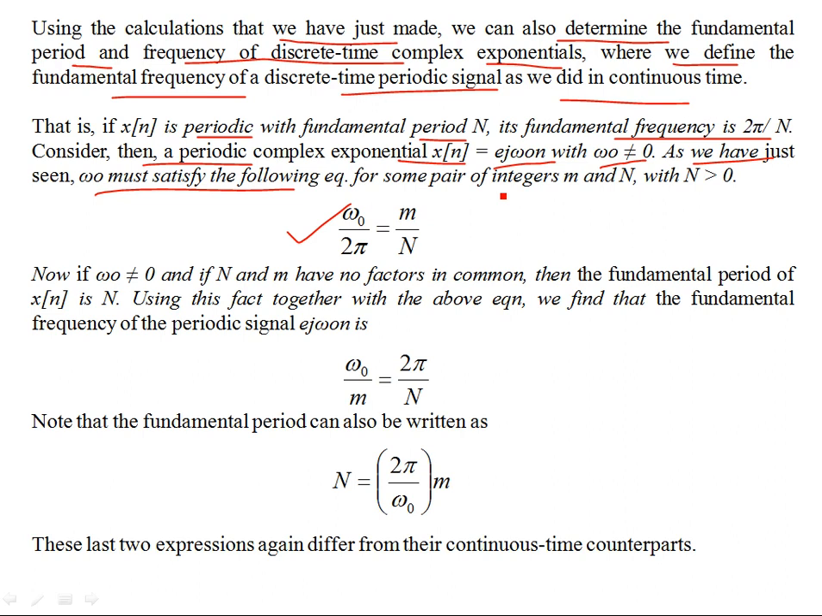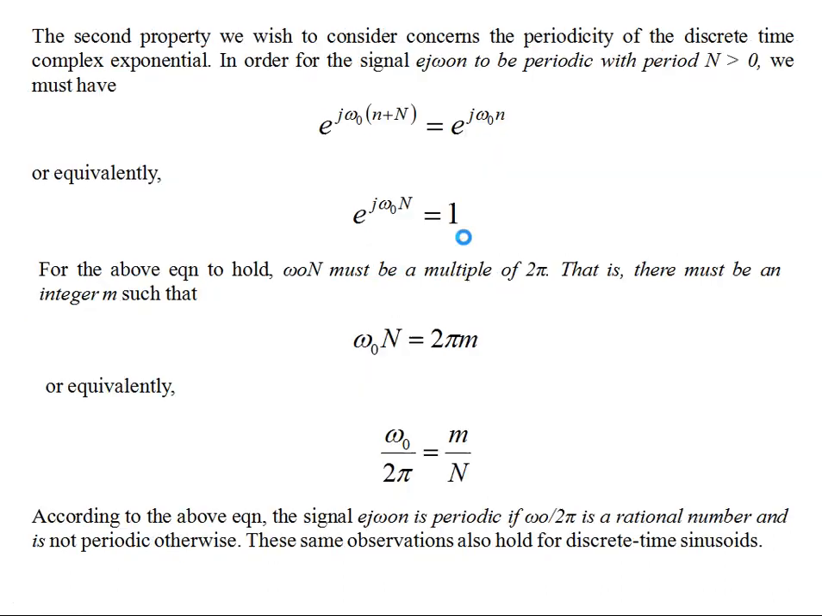Okay, that's the constraint for periodicity, and that's the difference from the continuous time case, which is always periodic unconditionally. So for some pair of integers m and N, where N is a positive integer, if this comes out to be a rational number, then yes, e to the j omega naught n is periodic. Now, if omega naught is non-zero, and if N and m have no factors in common, then the fundamental period of x of n is capital N. That's exactly what we have seen.